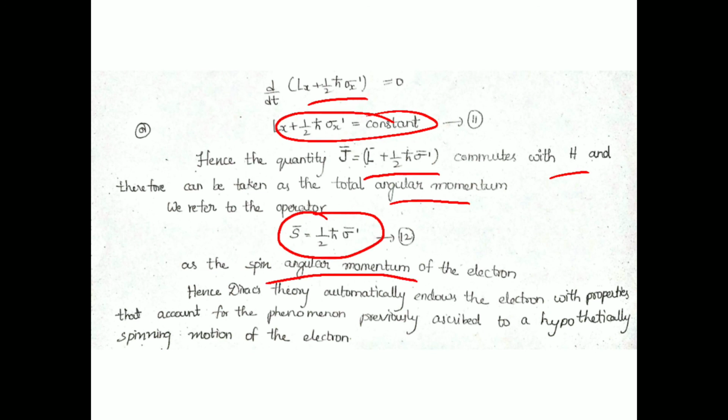So finally we have confirmed that the electron is not only having orbital angular momentum, it is also having spin angular momentum. Hence Dirac's theory automatically endows the electron with properties that account for the phenomena previously ascribed to a hypothetical spinning motion of the electron. So finally it has proved that spinning motion of the electron, in addition to orbital motion, also exists, just like the planets.